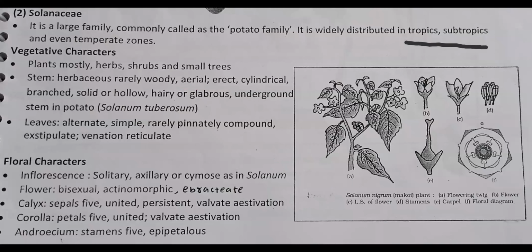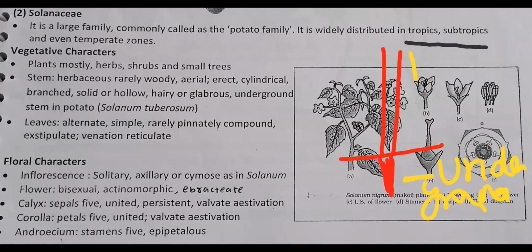Then the stem has two parts. Some of the stem part that is buried inside the soil, this part we call underground. And this part that we call aerial, right? Aerial stem and underground stem. Now next, the aerial stem for that particular plant is erect, cylindrical in shape.